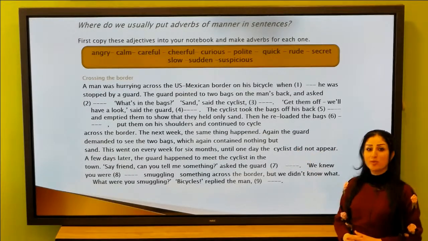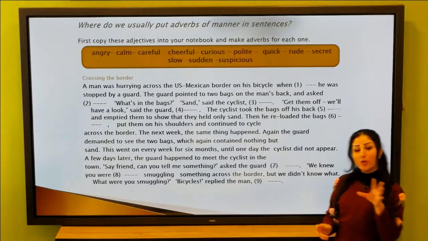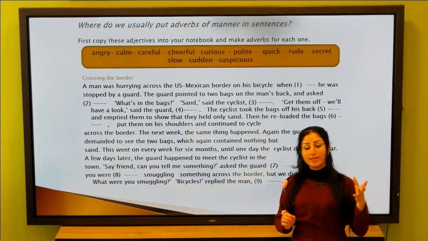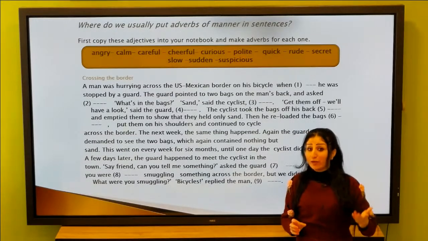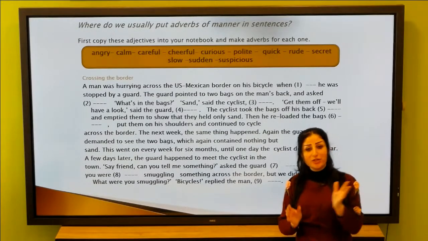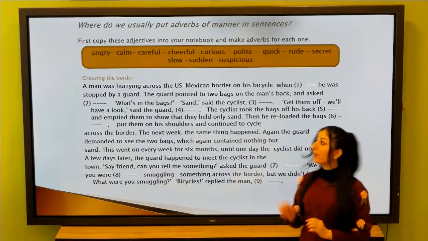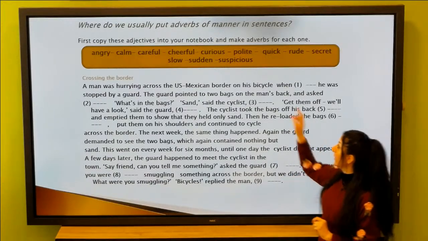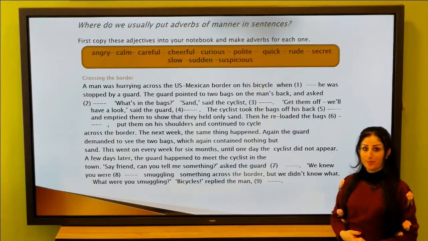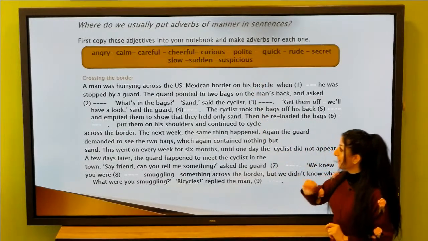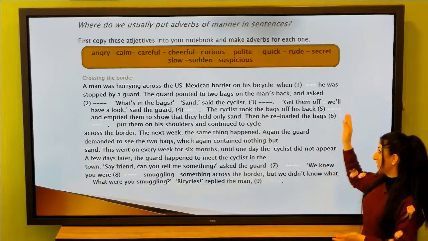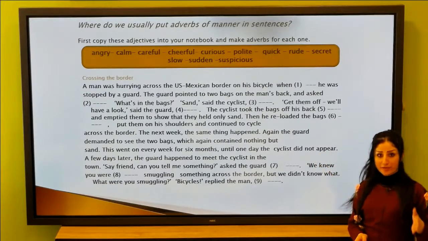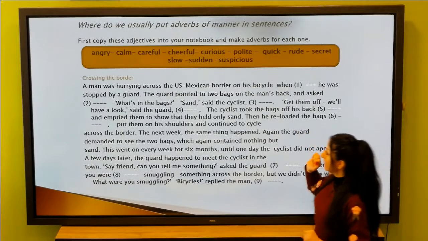Suspicious, suspiciously. What's the meaning of suspicious? When you are suspicious, you deal in a careful way with people. You don't trust someone, okay? You are suspicious. So, suspicious, suspiciously. For the second task, we want to fill these spaces not with adjectives, but with the adverbs that we derived.